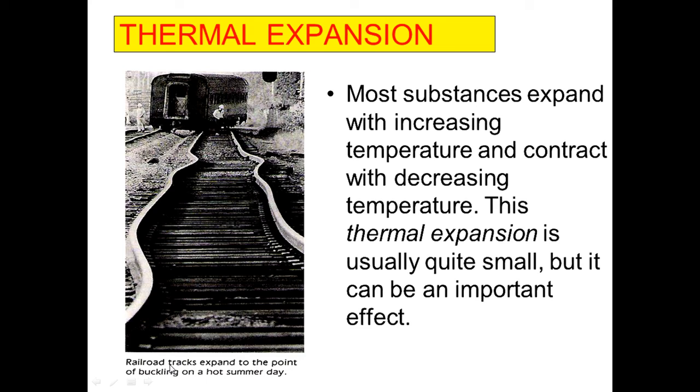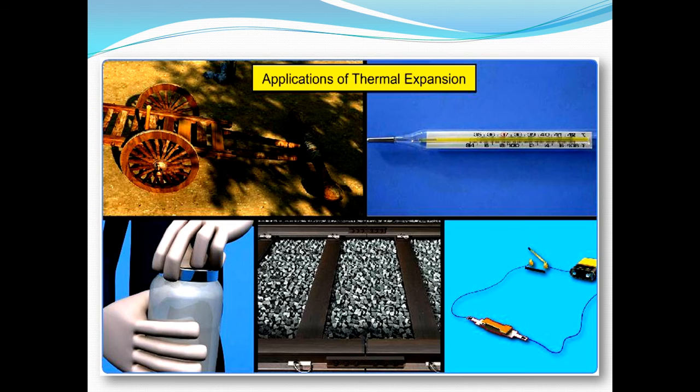See in this picture, you can clearly see why railway tracks expand to the point of buckling on a hot summer day, because most substances expand with increasing temperature and contract with decreasing temperature. This thermal expansion is usually quite small but it can be an important effect. Next, a few examples are given for thermal expansion. If a lid is very tight, if we apply oil or grease or some hot water on the lid, surely we can open that lid.